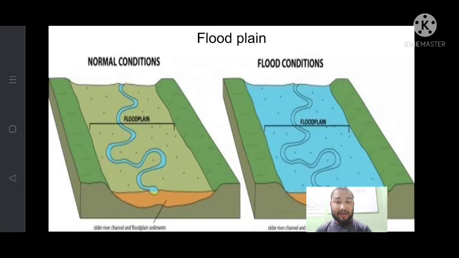See the floodplain. The next landform is floodplain. You can see here the normal condition and the flood condition in a floodplain. Floodplains are the areas near the river bank, or adjacent to the river, which are affected by the flood every year. In the normal condition, there is no flood, only small vegetation, grass, or crops that have grown. But during the winter season or the summer season flood condition, it gets affected by the flood. So these are the floodplain areas.